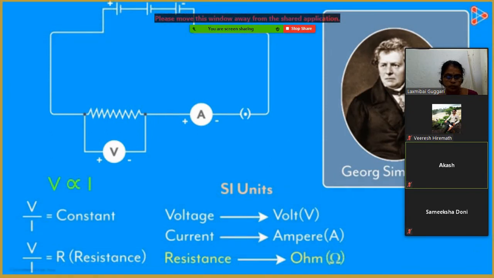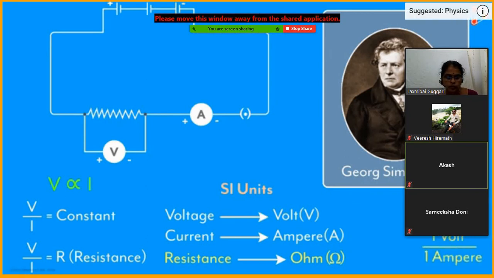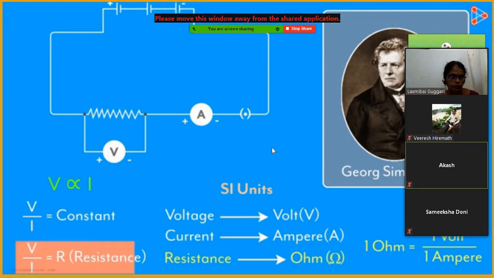If the potential difference across two ends of a conductor is 1 volt and the current through it is 1 ampere, then the resistance of the conductor will be 1 ohm. In the next video, we will look at another interesting experiment to understand Ohm's law.